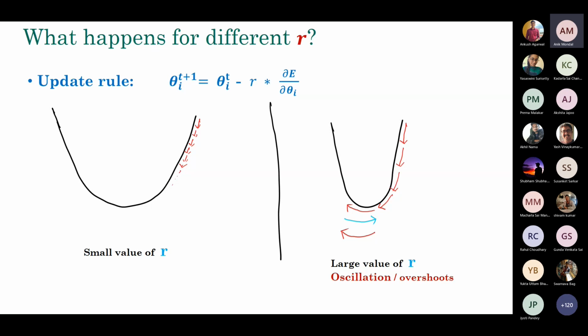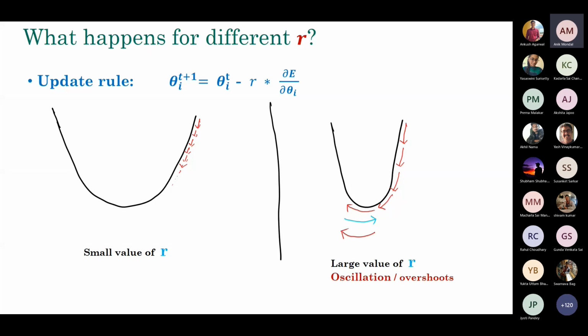You go to the other end of this curve, and once you move to the other end, you compute the derivative. The derivative is saying no, you should move in the other direction. Then you move in the other direction. Then again your derivative says no, you should move in the other direction, and so on. So you keep oscillating here and there. That is one of the main problems, which is called oscillation.